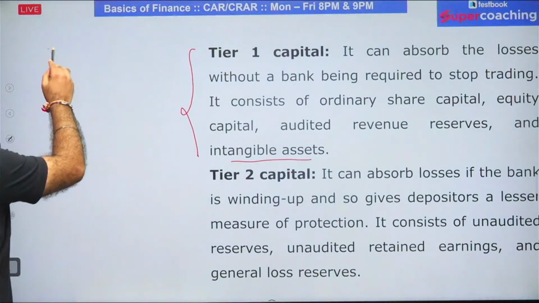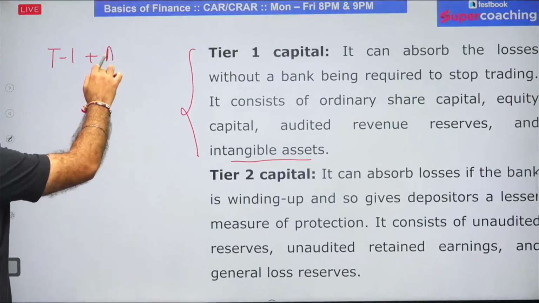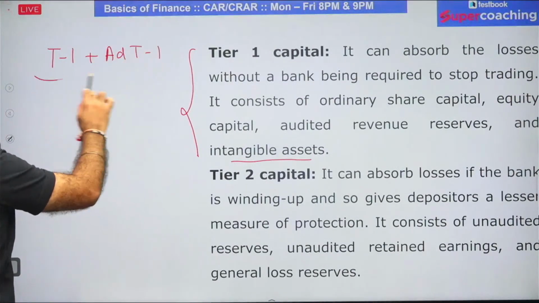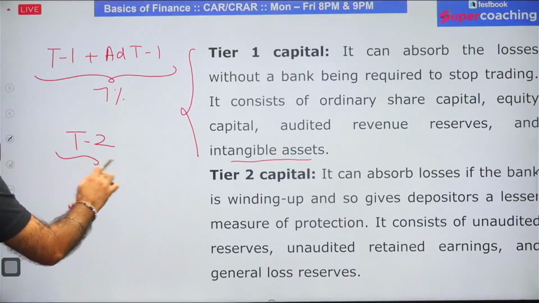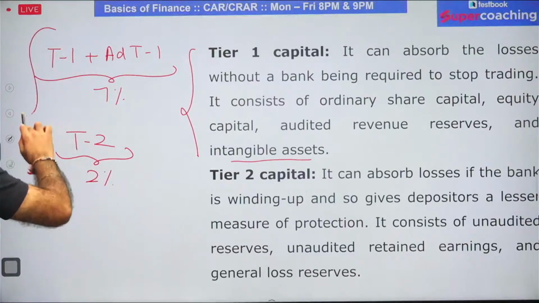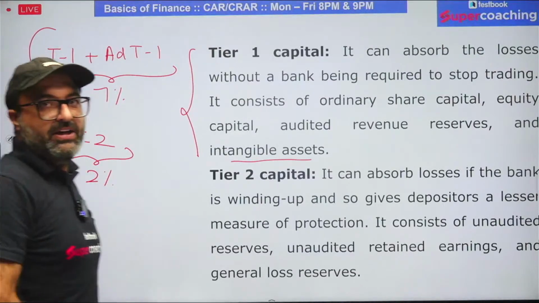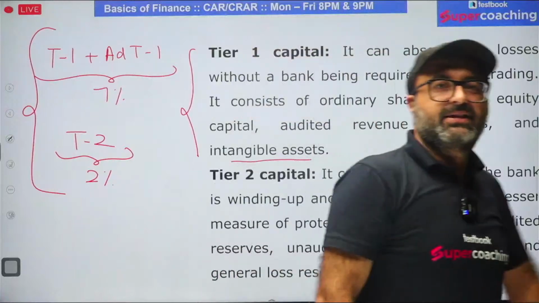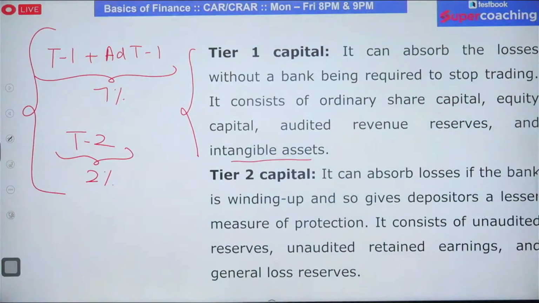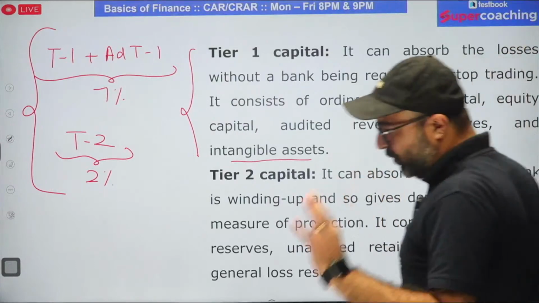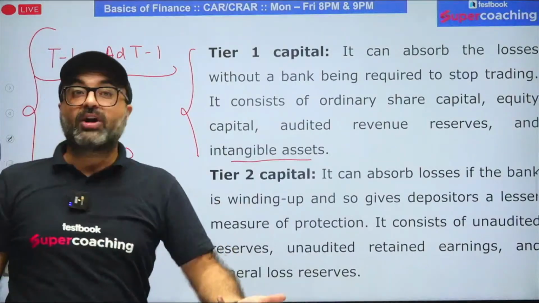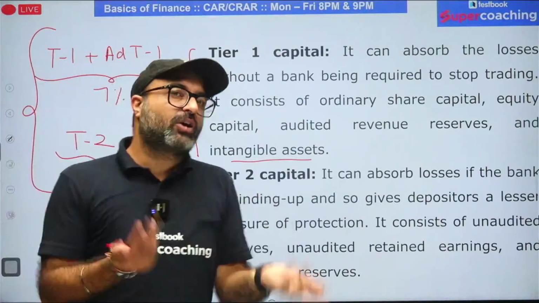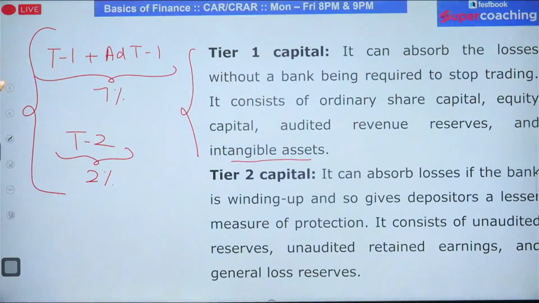But in tier 1, we have additional tier 1 as well. So tier 1 plus additional tier 1, their total is going to be 7%. And if I talk about tier 2 capital, it is going to be 2. And in total, your capital adequacy ratio is going to be 9%. This is how we define it. But I repeat it again, Basel said it should be minimum 8. RBI said, okay sir, we are aligned. We will be maintaining 8. But we will be maintaining more than 8. You said at least 8. We are saying more than 8, and we will be maintaining 9%.